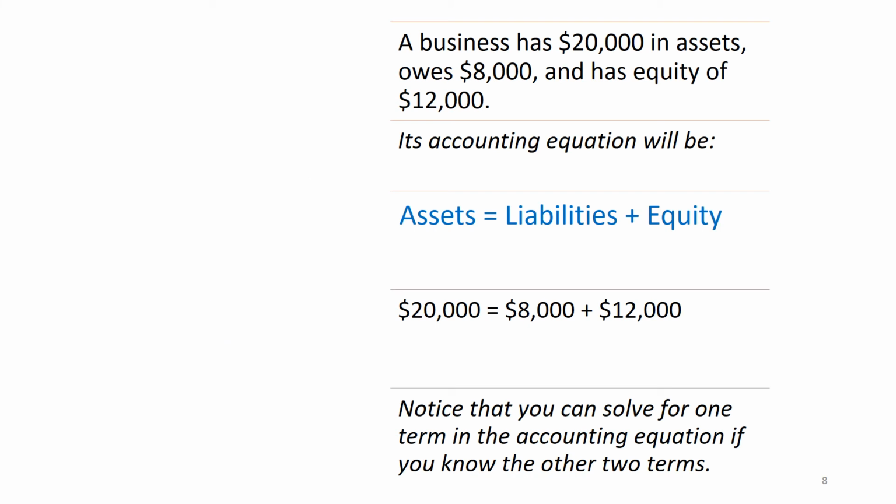Okay, and then this is the same problem that we went over in class. Just another highlight for you to think through that equation. Again, a business has $20,000 in assets. So let's assume maybe they have, and you can think about it as a person as well if that helps you think through it, let's say this company has $10,000 in a car and has $10,000 in cash. So that is making up their $20,000.